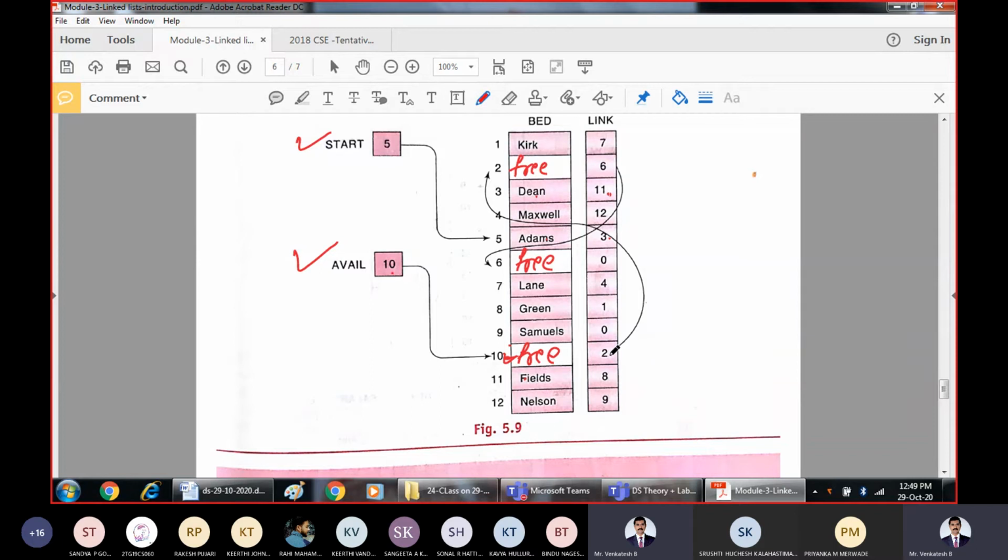Then what is the next node which is freely available? 2 is the next node which is freely available. 2 is free, you can use it. After using 2, if you want one more node, the next freely available node is 6. After 6, is there any other node? No. So that means the freely available list ends.